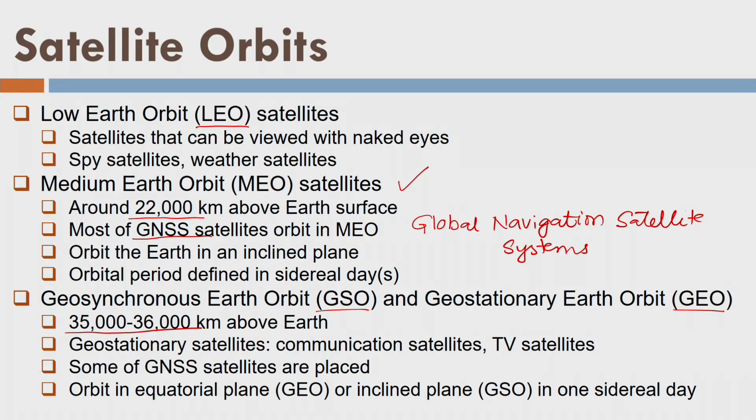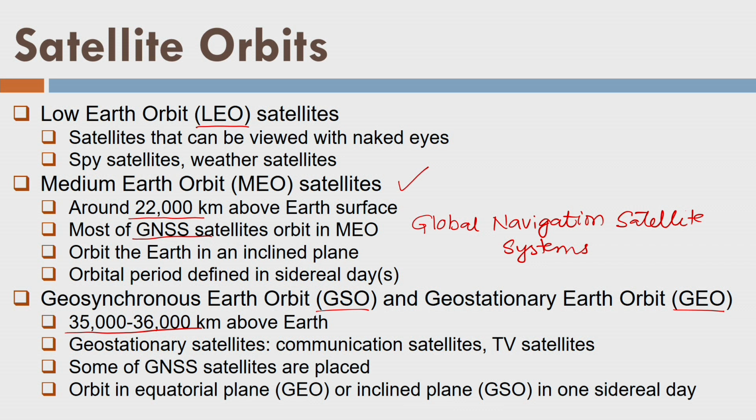But geostationary are placed in the equatorial plane, geosynchronous are placed in some inclined plane. So we have two kinds of satellites now, geosynchronous and geostationary. Remember, both revolve around the Earth with the same speed of the Earth, and that is why they are named geostationary or geosynchronous. Okay.